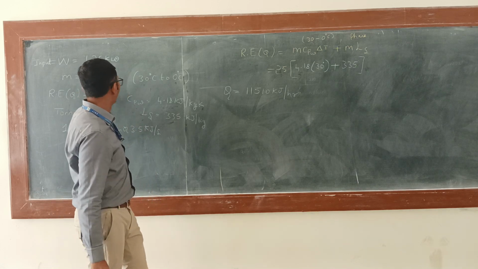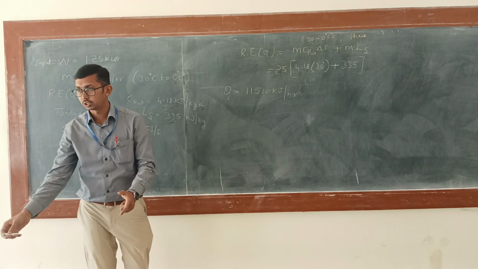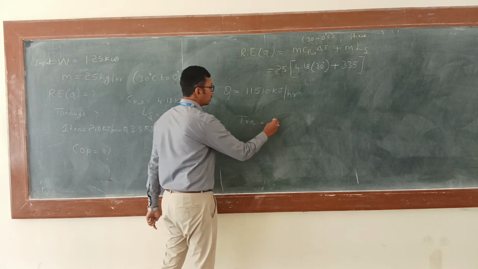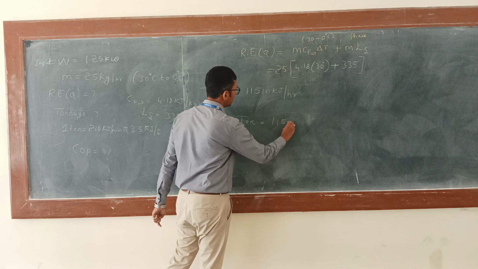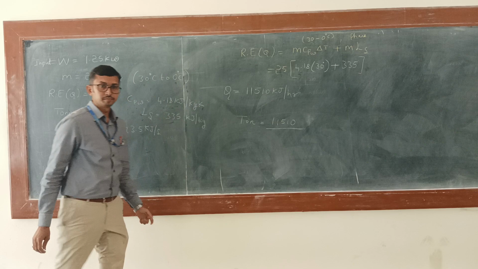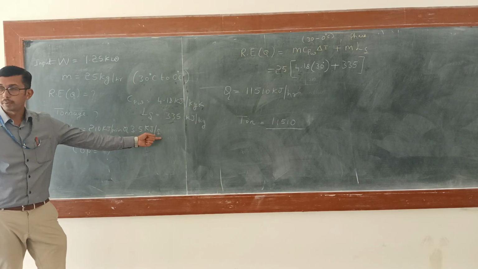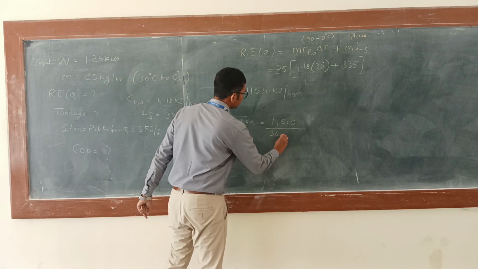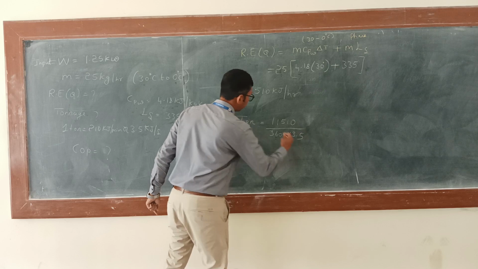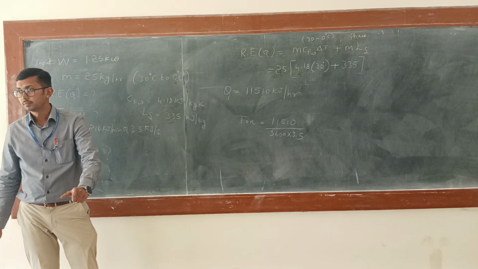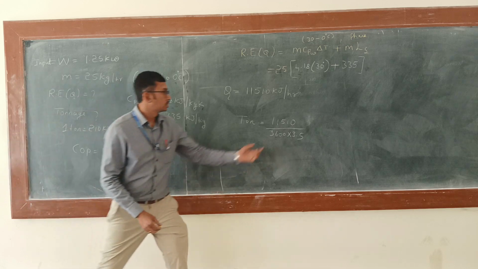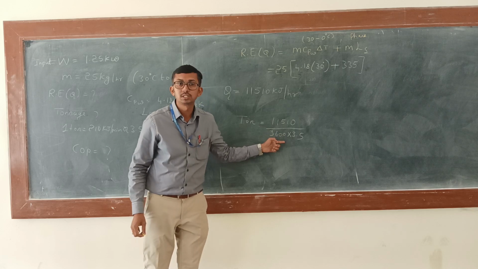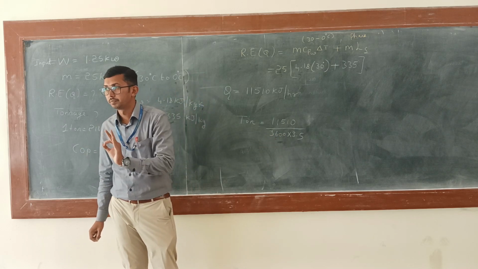So the first point is over. Now we need to determine the tonnage, in terms of tons. What is the ton? Refrigerating effect 11510 divided by 3.5 kilojoule per second. So how much are we going to multiply? 3600 into 3.5. Is it right? See, here this is in terms of kilojoule per hour, so I need to express the tonnage in terms of kilojoule per hour.